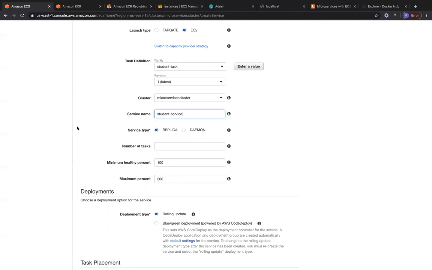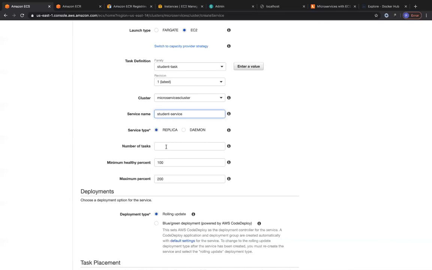Replica means how many replicas you would like to run within your cluster. Daemon is something that runs on all of the nodes within your cluster. So if you have some monitoring application like Prometheus, and you have one component of Prometheus called a node exporter, which collects metrics from all of the nodes running within your cluster, probably that node exporter image alone, you want to run as a container on all of your nodes, right? And even when you add a new node to your cluster, automatically the node exporter component should be running. So in that particular use case, you would go with daemon.